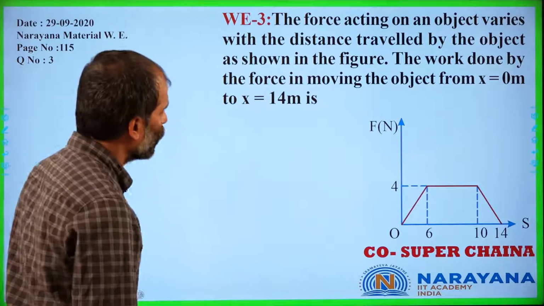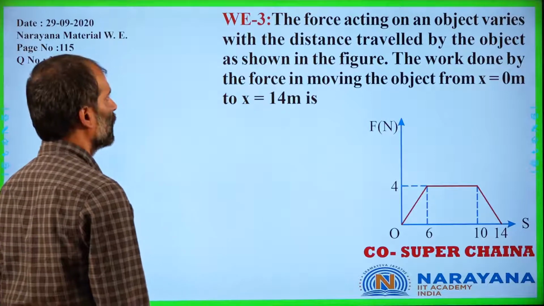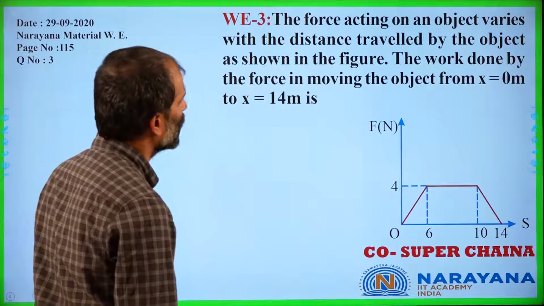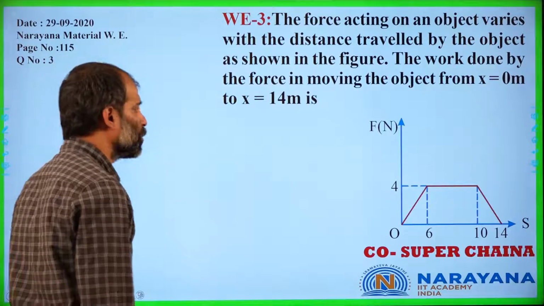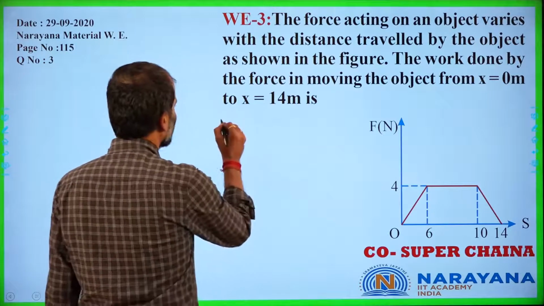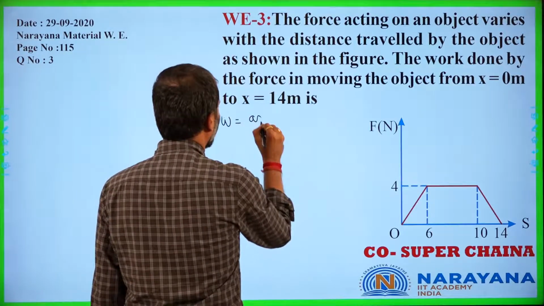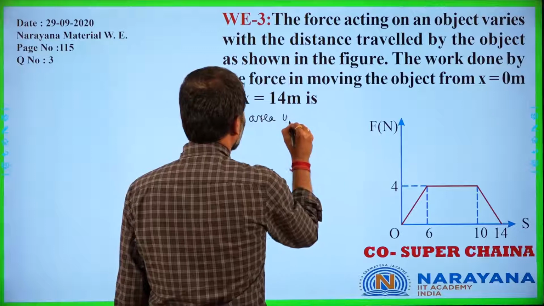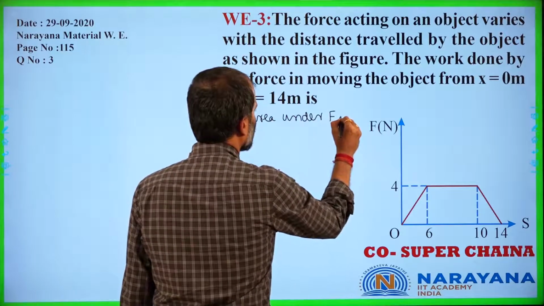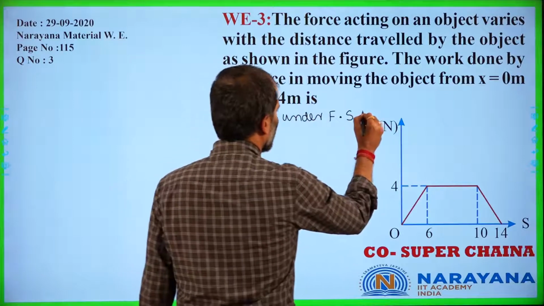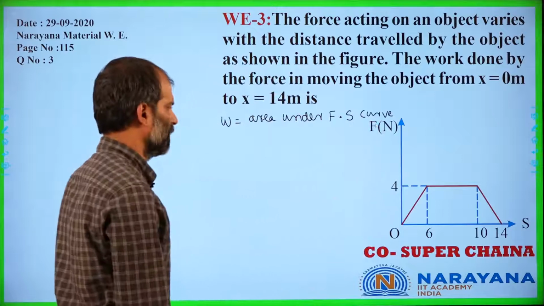The force acting on an object varies with the distance traveled by the object as shown in the figure. Find the work done by the force in moving the object from x equals 0 to x equals 14. So here we say that work done is equal to the area under the force and displacement curve.